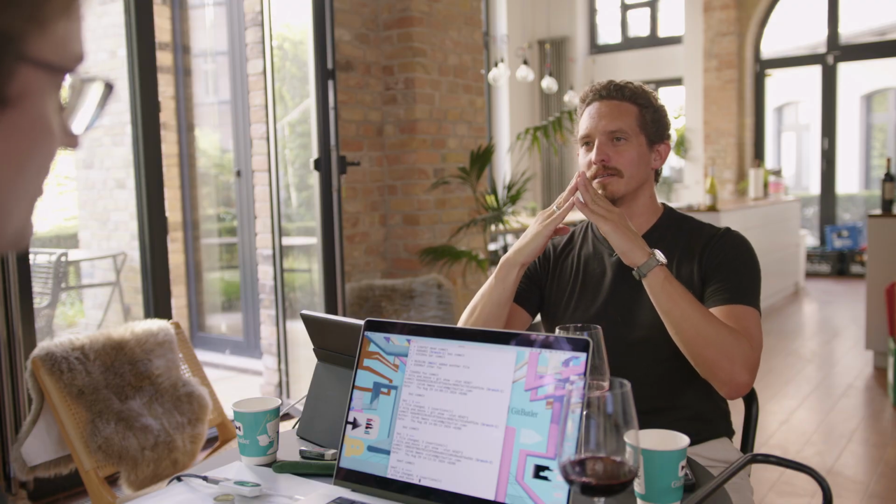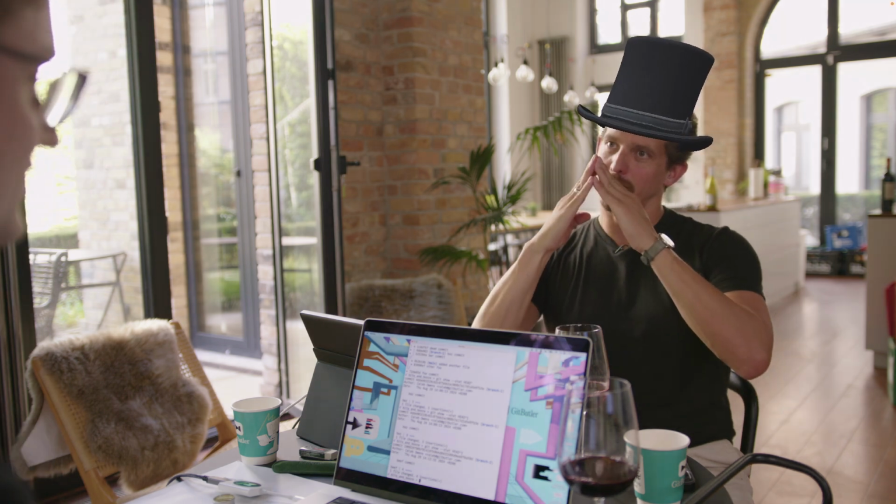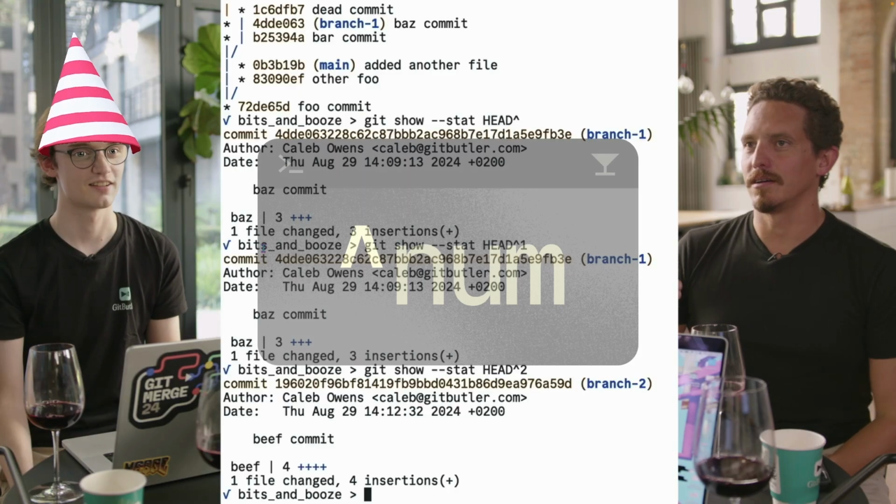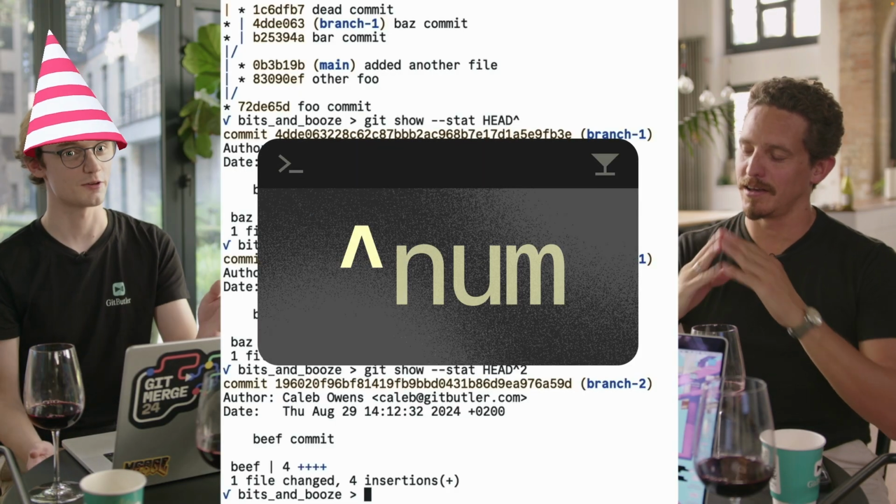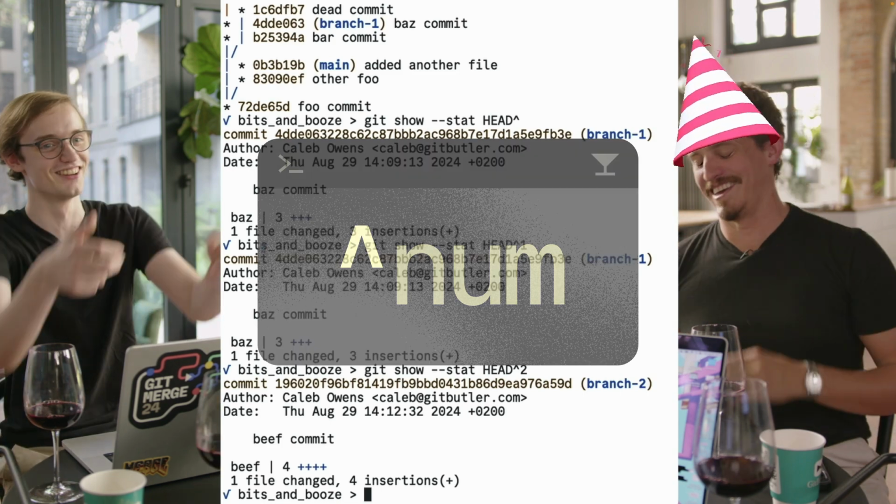What is this? A caret? It's a caret. I was going to say top hat. How is that a top hat? It's a dunce hat. Oh, okay. Is that what your teacher told you when you were in school? Okay, so we're going to put the dunce hat on your head.